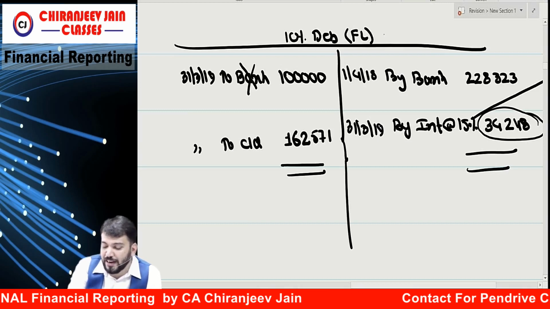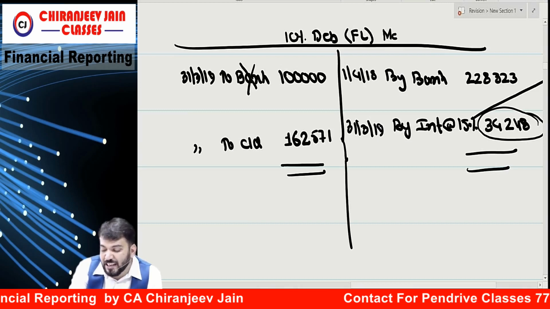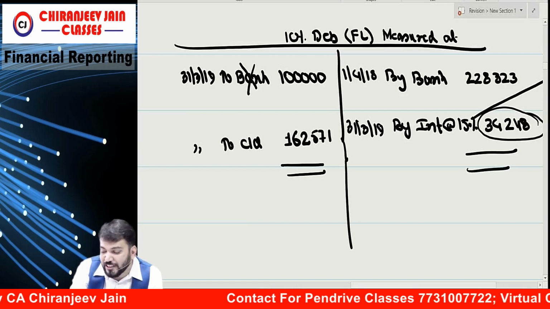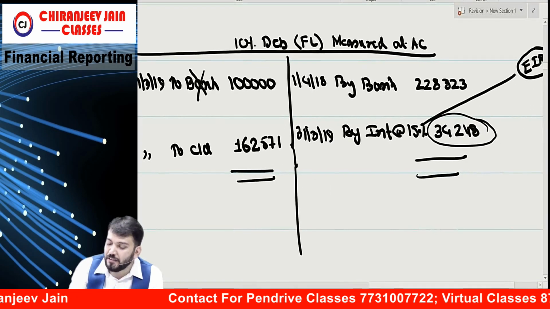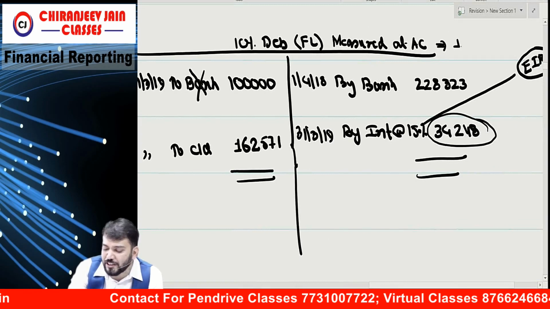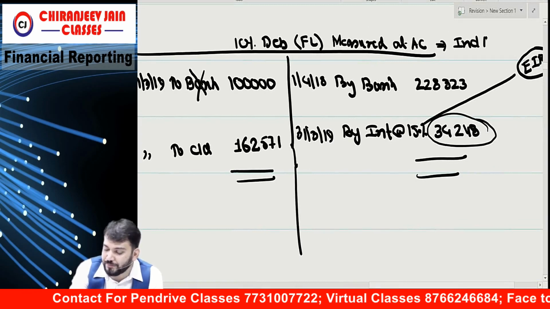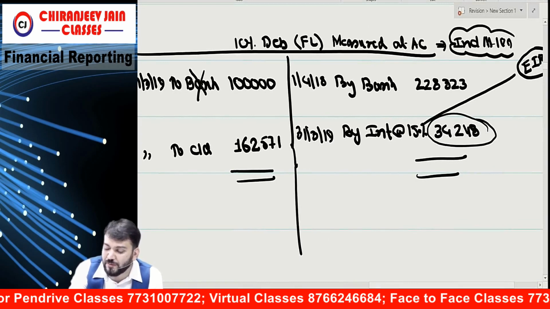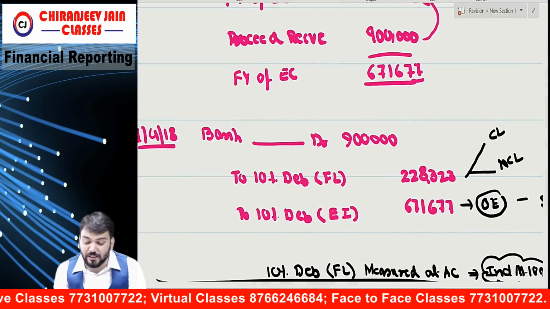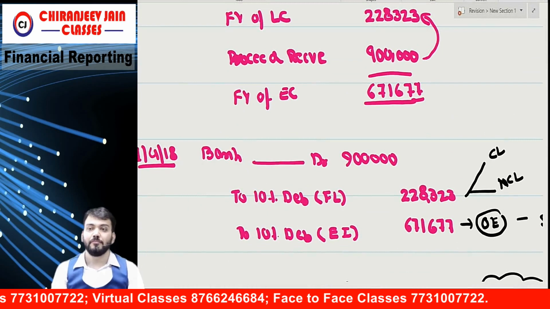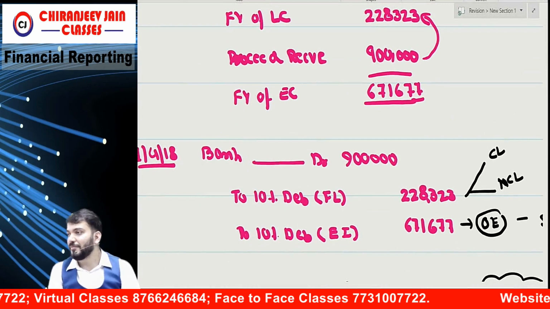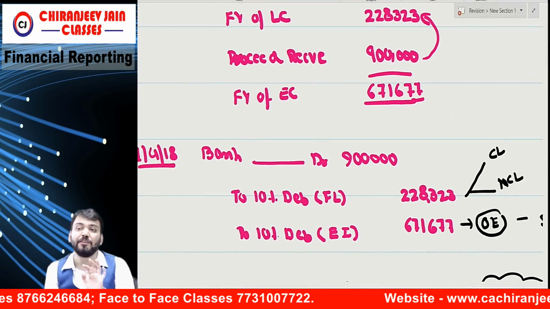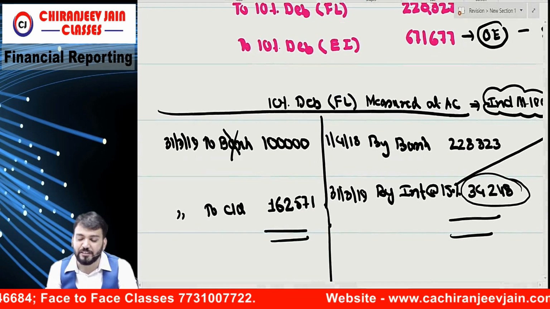This is known as financial liability measured at amortized cost. Means I moved from Ind AS 32 to Ind AS 109. Ind AS 32 deals only with the bifurcation, but subsequent recognition is dealt by Ind AS 109.